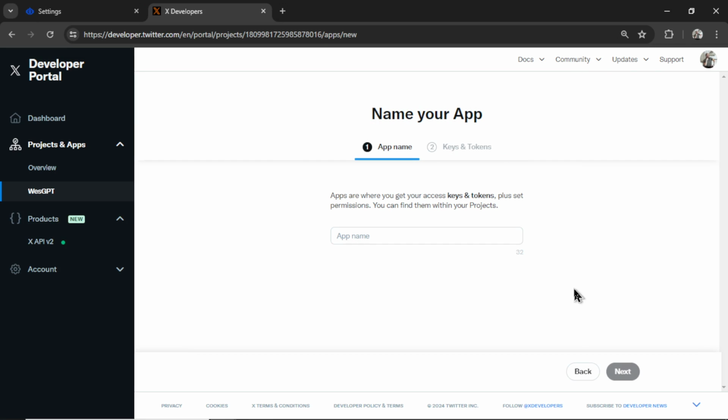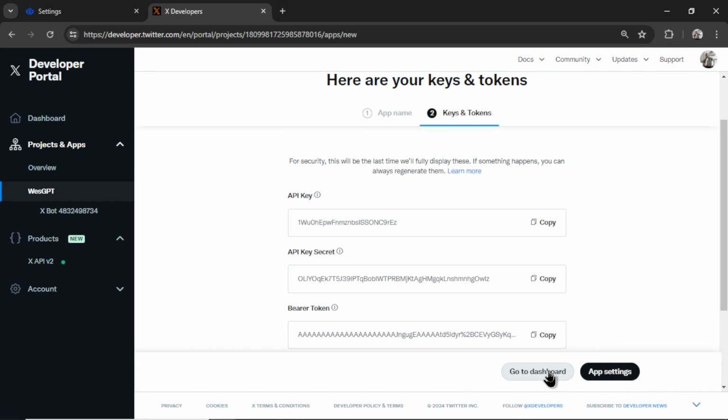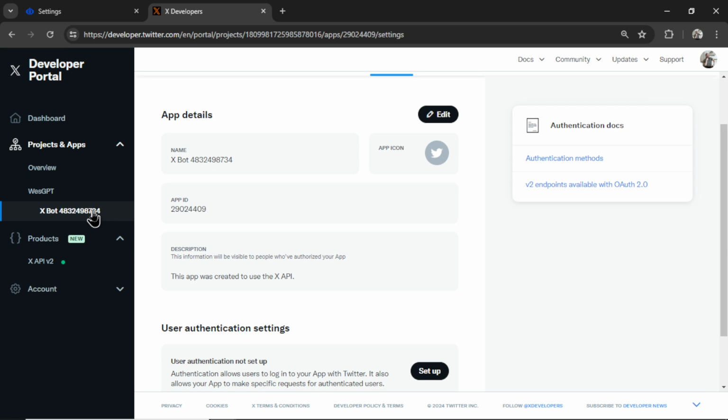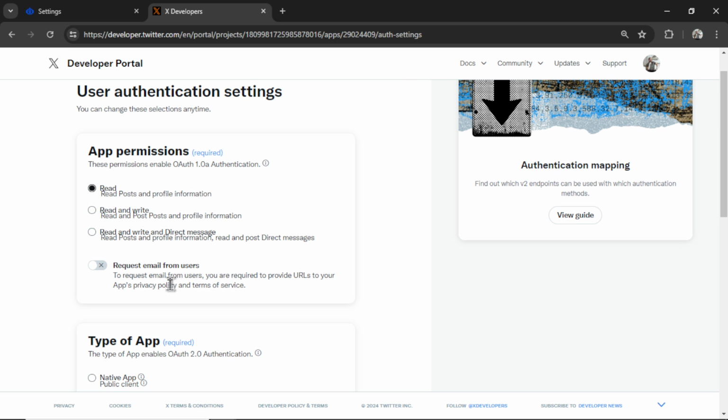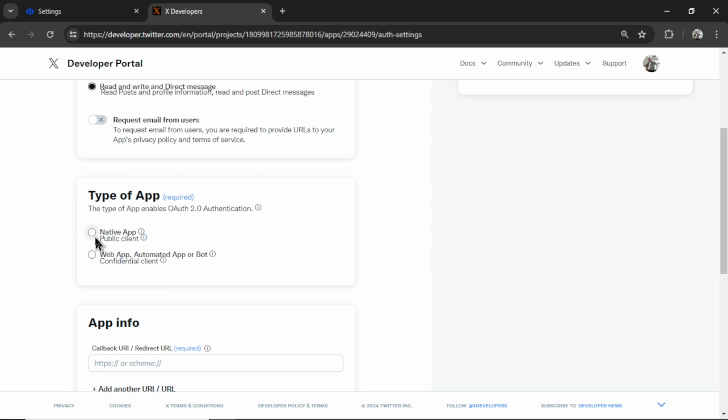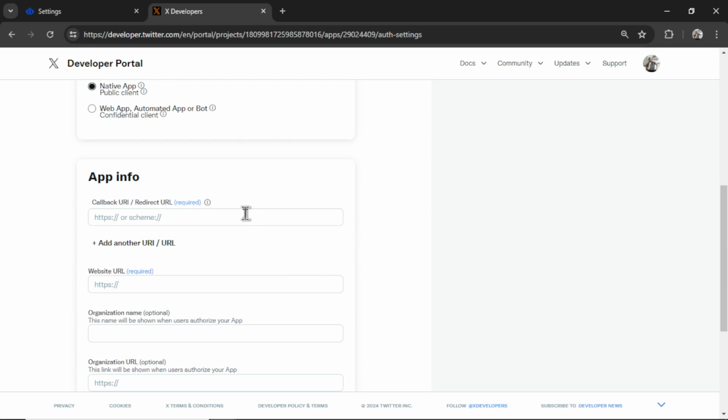Hit next. Now we need to name our app. I'm going to name it XBot and then a random string of numbers. I don't think you can have duplicate app names, which is pretty silly because it's under my own project, but I'll just name it this. Click next. And then I'm going to click go to dashboard. Let's find our app on the left side and then user authentication setup. We need to click read and write and direct message. Then click native app.